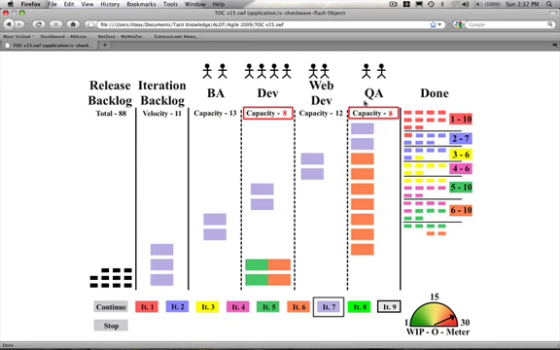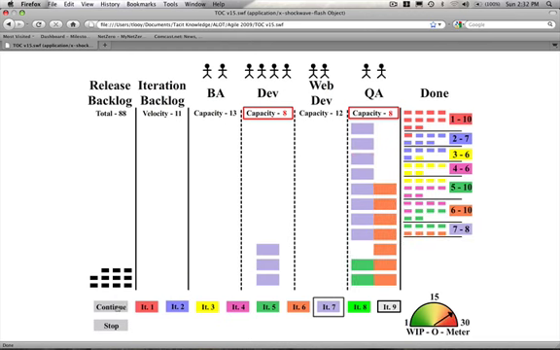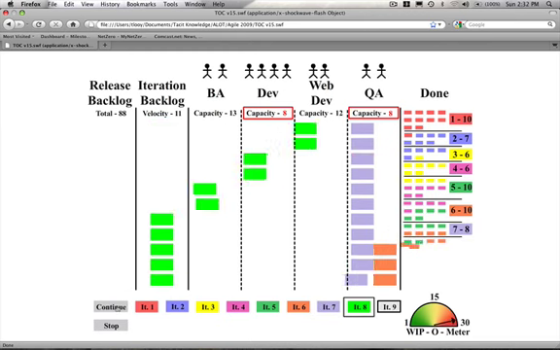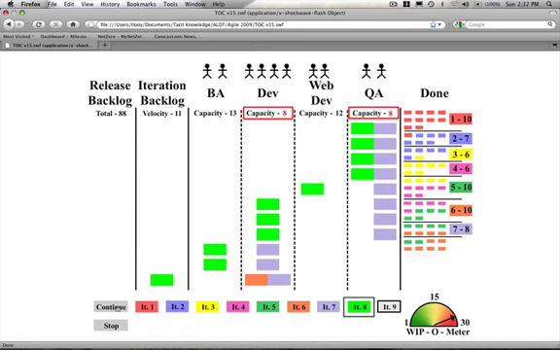And same thing with QA. Our capacity for QAing new stories is reduced to 8 because they are now going to have to re-QA these extra 4 stories. So we've reduced our total throughput in the system because we are now dealing with story cards that have aged a bit too long. And we'll see that the same problem happens again in iteration 8 where we have story cards working their way backwards. As you can see, we're in iteration 8, but we're reworking stories from 2 iterations previously, and that's going to cause some problems in our performance.